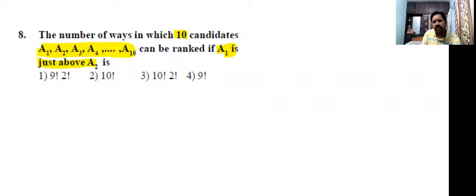Just above means after A2, next A1 only. This is the meaning now. A1 is just above A2. Just means next seat only. So what we have to do? These two persons we treat as one unit. Remaining, how many persons are there? There are 8 persons. Total 9 units.